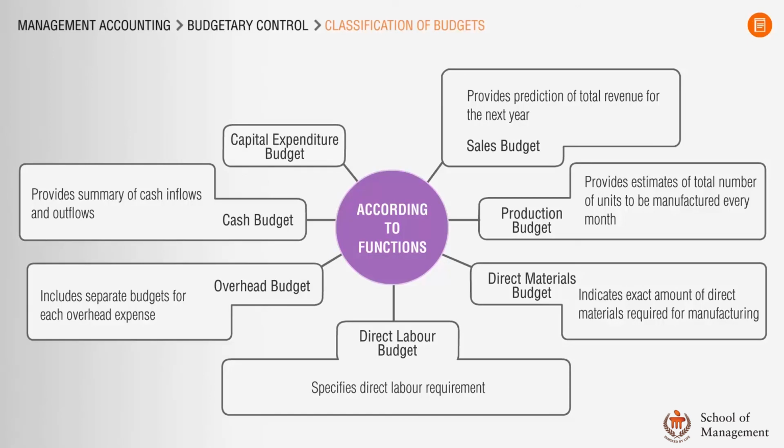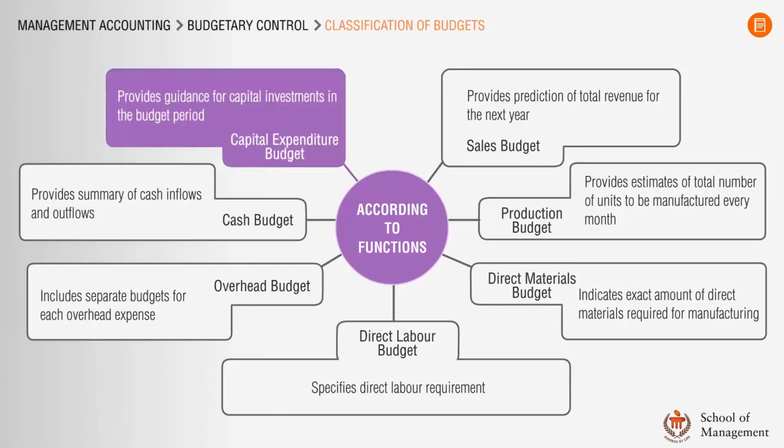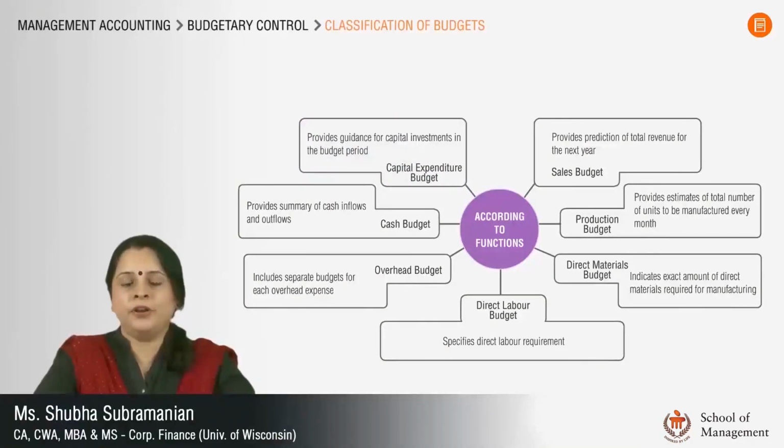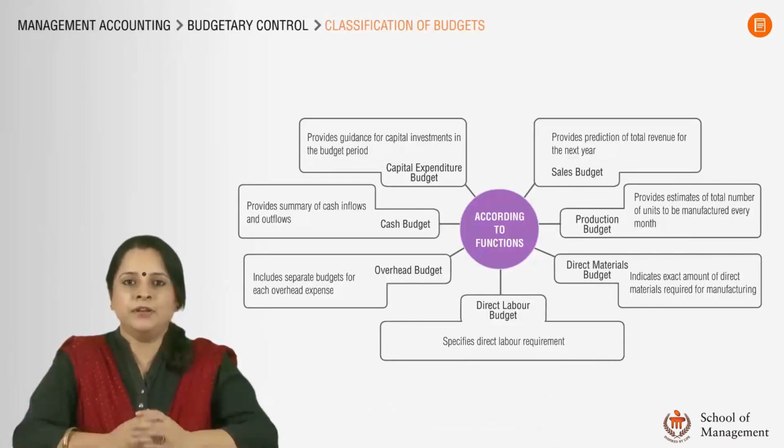Capital expenditure budget is prepared to provide guidance for capital investments required during the budget period. Sometimes separate budgets are actually prepared for different categories of capital expenditure. For example, you might have a capex budget exclusively for buildings. There could be another budget for investment in plant and equipment. There could also be a separate budget for furniture and fittings related investments planned during the budget period.